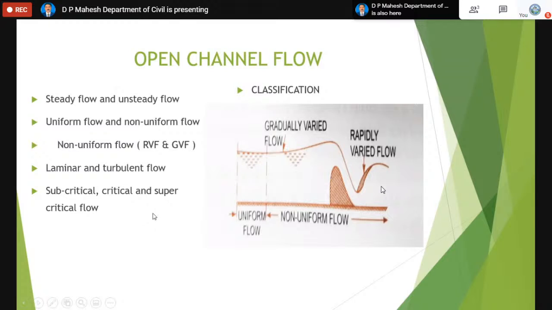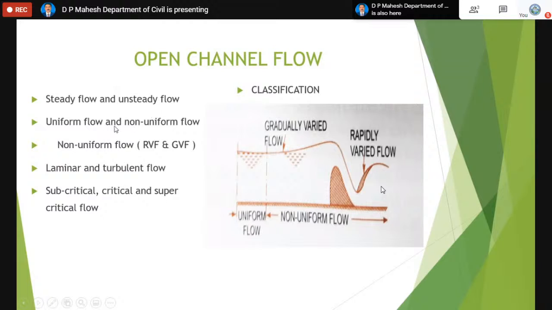So what is steady flow? Steady flow is one where the flow characteristics such as depth, velocity, and the discharge are constant, or they do not change with respect to time. They remain the same. In case of unsteady flow, they keep changing from point to point. That's why it is unsteady. Steady means the velocity, the depth, discharge, etc. remain the same at any point of time.